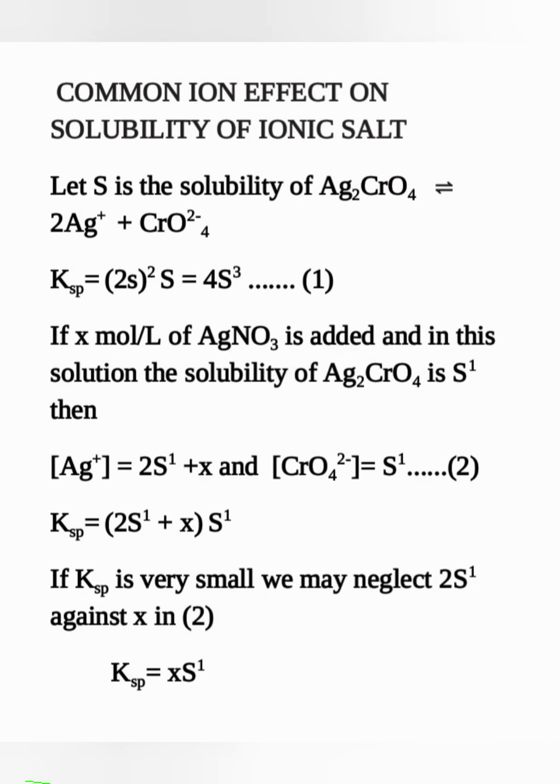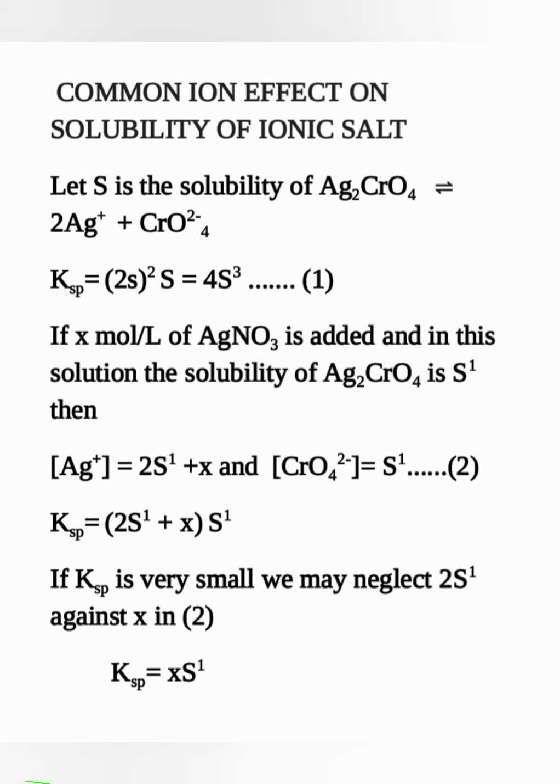Now we have learned that a precipitation reaction depends upon the value of the equilibrium constant, here in terms of the solubility product. The common ion effect also has an important role in the precipitation of an ionic salt. So let S be the solubility of silver chromate, Ag2CrO4, which dissociates as 2Ag+ and CrO4 2-.